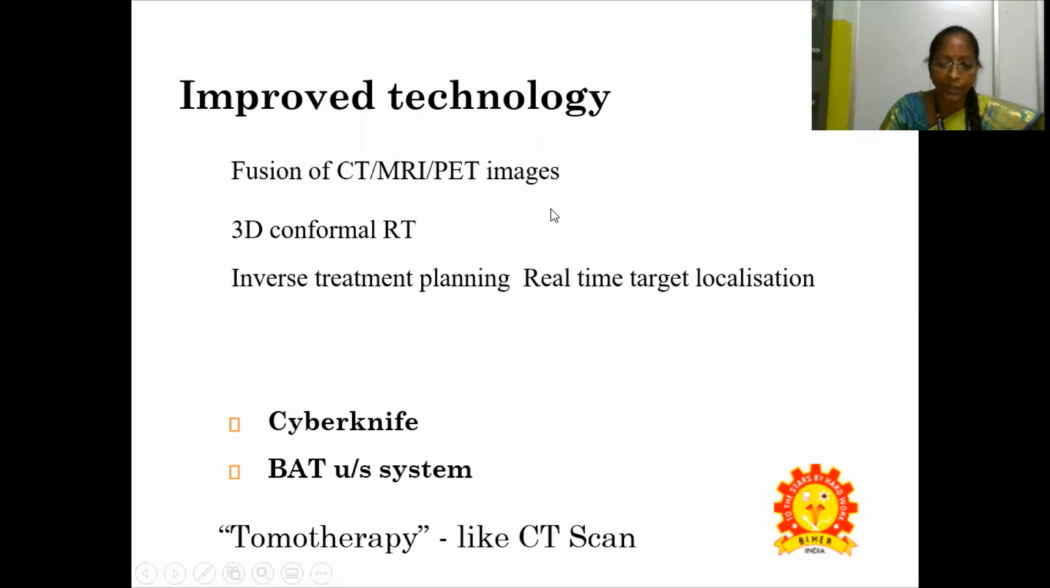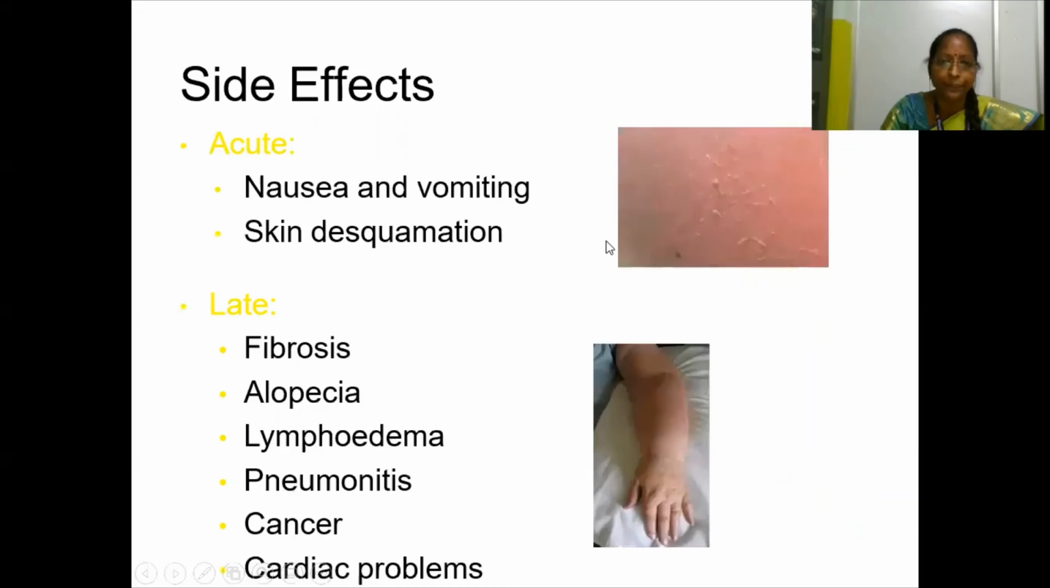This uses radioactive tracers to visualize, and we can measure the changes in metabolic process. So there is fusion of CT, MRI, and PET images, 3D conformal radiation therapy, inverse treatment planning, and real-time target localization. We have CyberKnife and BAT systems and tomotherapy like a CT scan.